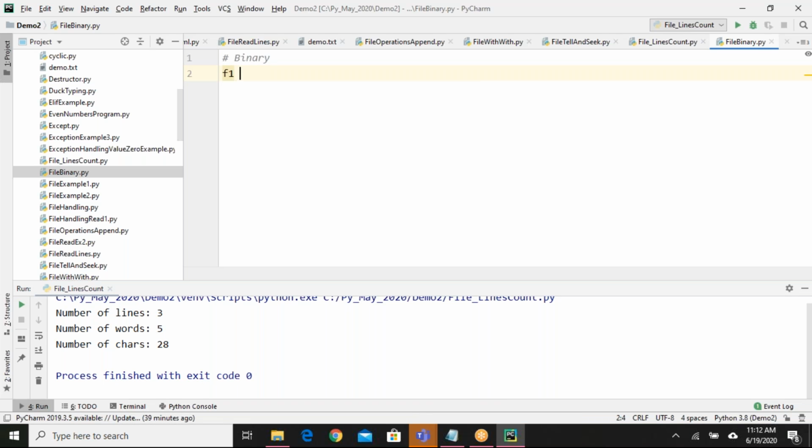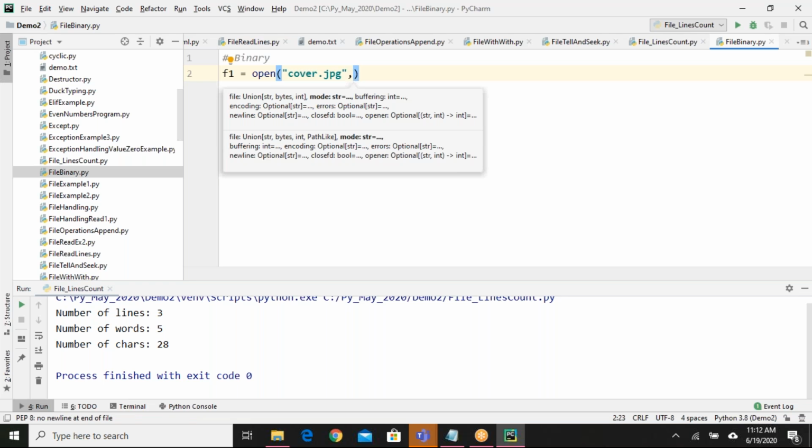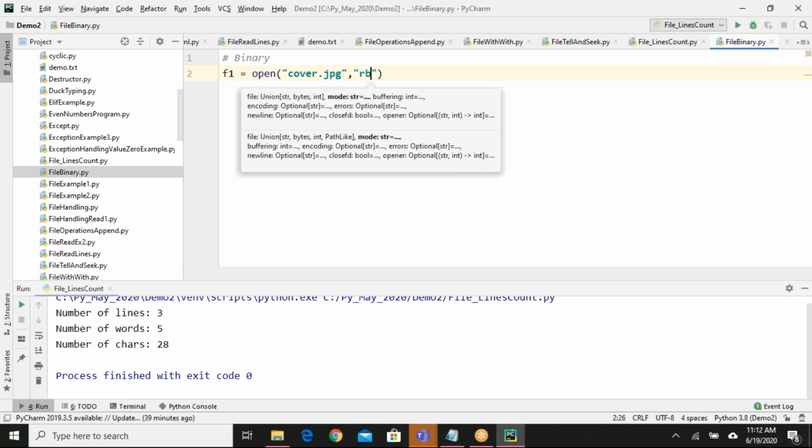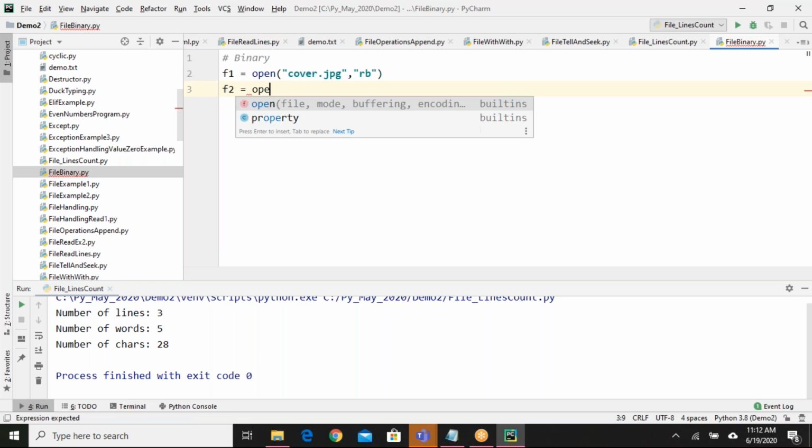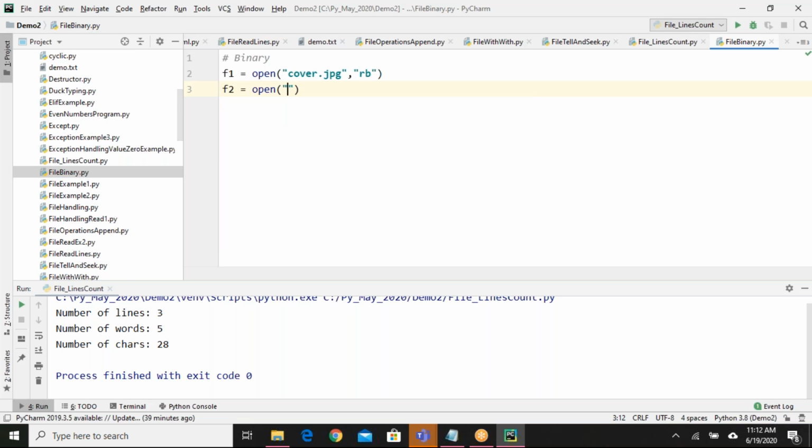Okay, so let me write f1 equals open cover.jpg. I want to read its binary, so I'll say rb. R means read, b means binary. I'll create one more file, open new file.jpg, and I'll say write binary.